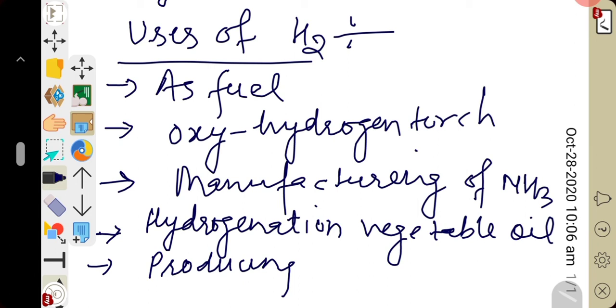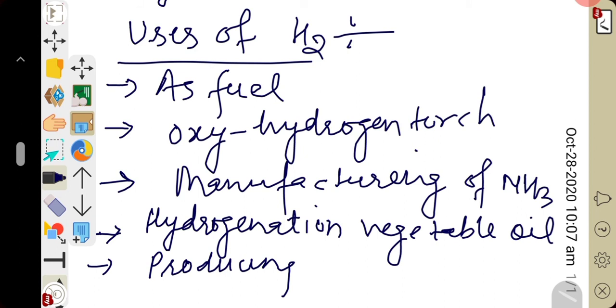The flame is used for cutting and welding of metals, for melting platinum and quartz, and for fusing alumina to produce synthetic rubies and sapphires that are used as jewels in watches.